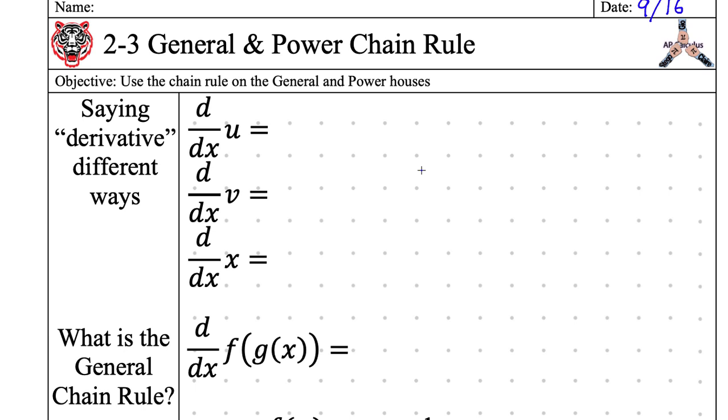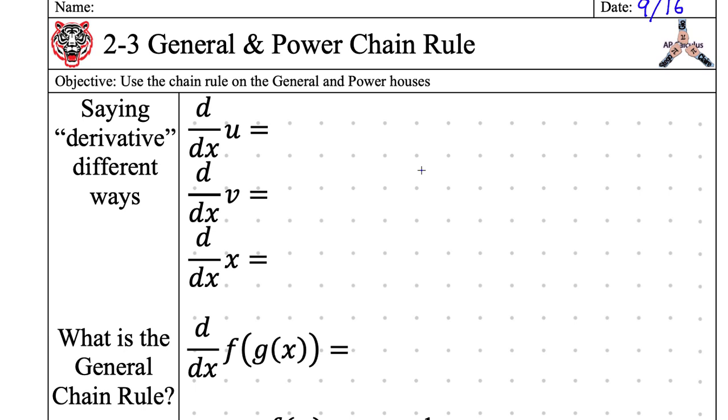All right, who can read our objective for today? Use the chain rule of the general and power houses. Yeah, so we're doing general house, powerhouse. Tomorrow we're also doing powerhouse, but harder. So today's kind of like the intro powerhouse. But we're just learning the chain rule over and over and over again.